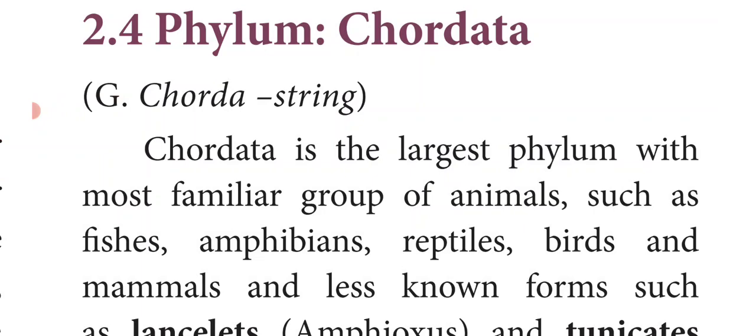Chordata is the largest phylum with the most familiar group of animals. So under Chordata we can see the familiar groups of animals such as fishes, amphibians, reptiles, birds and mammals. And also we can see some less known forms of animals such as lancelets, amphioxus and tunicates. So all these come under the phylum Chordata.